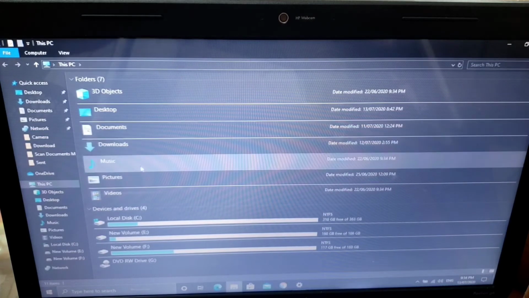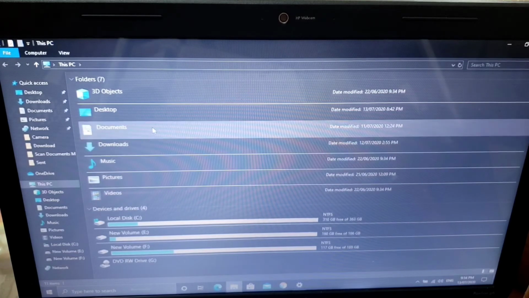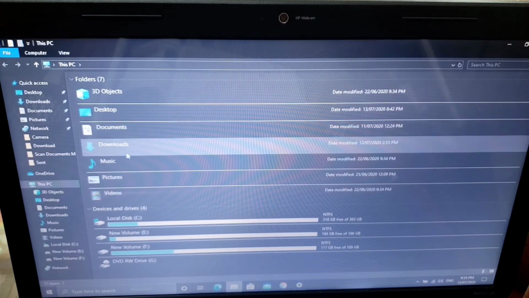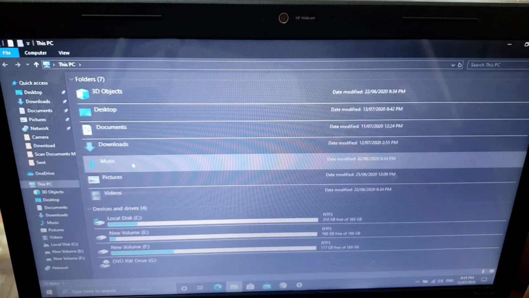You can see, first of all, we have documents. Whatever documents you have saved, you can get from documents. Then you have your pictures folder where you can store your personal pictures. Then you have music, where you can have your favorite music stored, and directly from here you can access it.